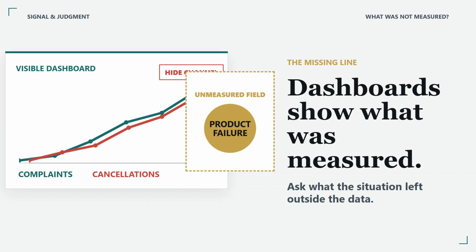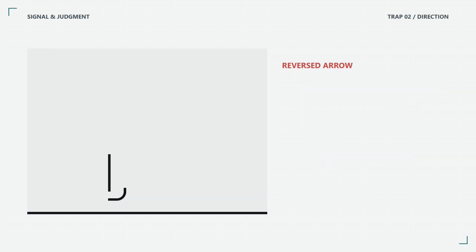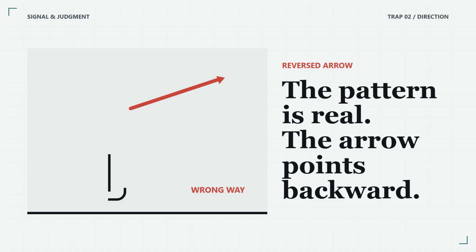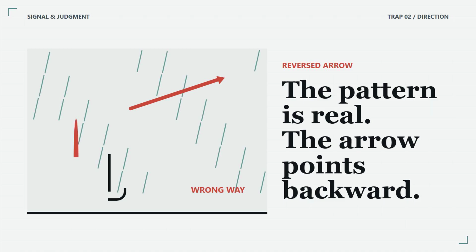The second trap is direction. Rain and umbrellas rise together on a wet day. Umbrellas do not cause rain. Rain causes umbrellas to appear. The correlation is real. The proposed arrow is backward. Real systems hide that reversal inside plausible stories.